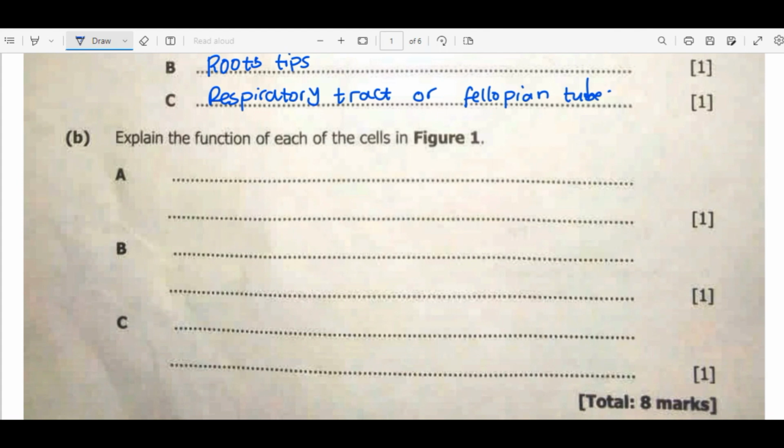Then for question B, the last one, explain the function of each of the cells in figure 1. So cell A, we said motor neuron. The function of the motor neuron is to conduct electrical impulses. Impulses from where?